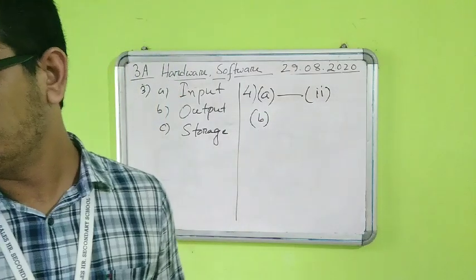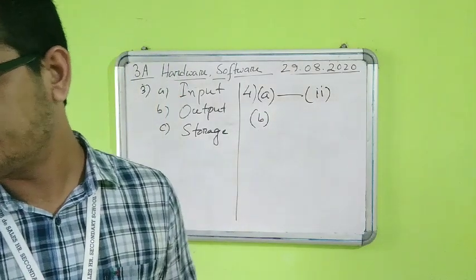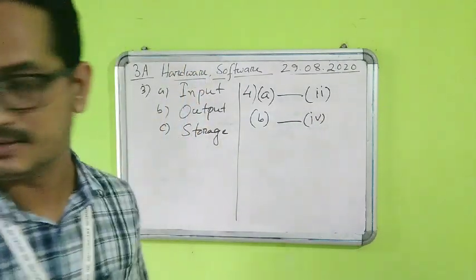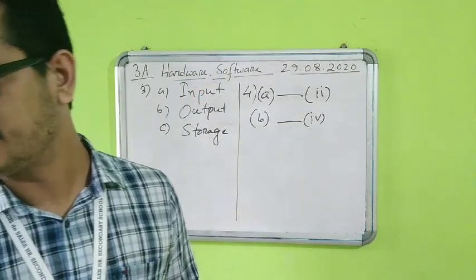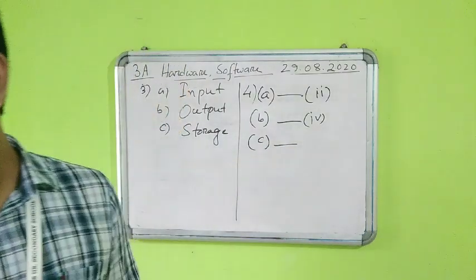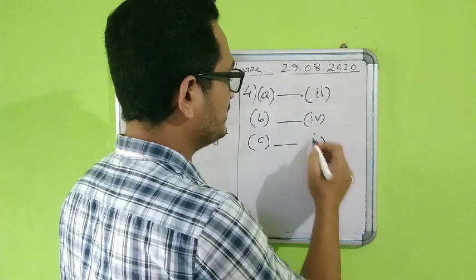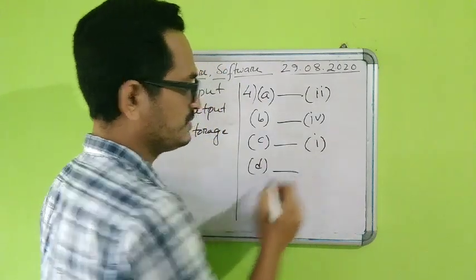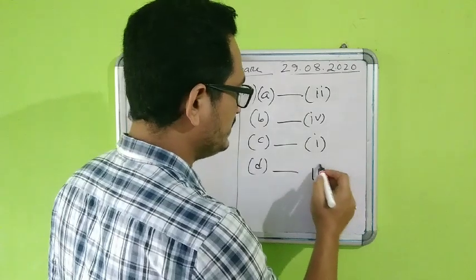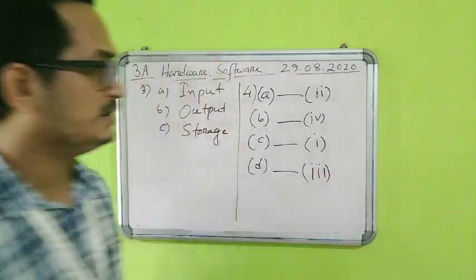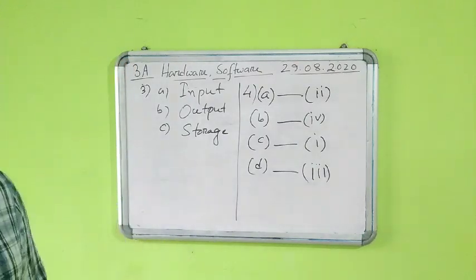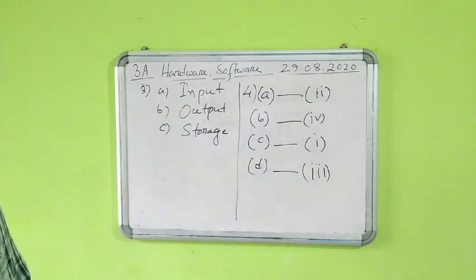Then question B, it is flash drive. Flash drive means pen drive. So option number 4 is correct, because the picture of number 4 is a pen drive. Number C, that is the joystick. Joystick matches with number 1, which we use to play video games. And option number D, that is CPU. We can clearly see that option number 3 is the CPU. Fine. So this is question number 4. Students, please match it accordingly.